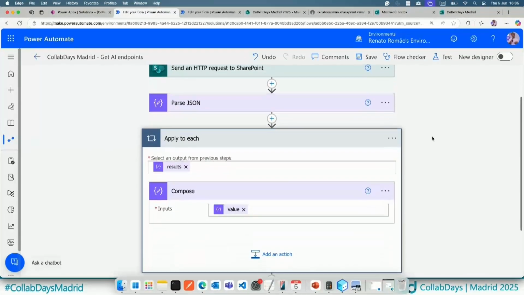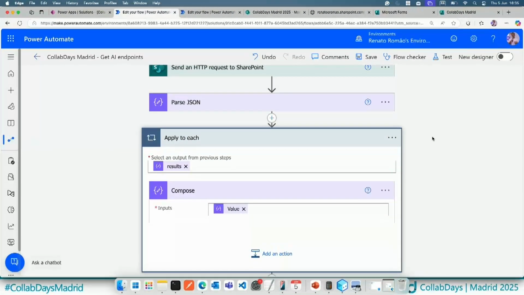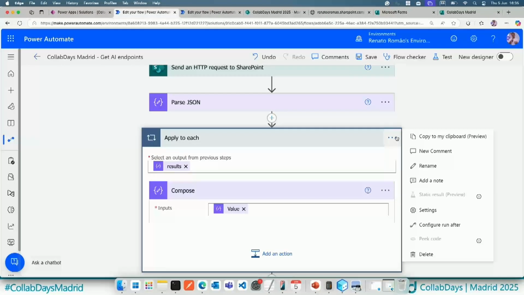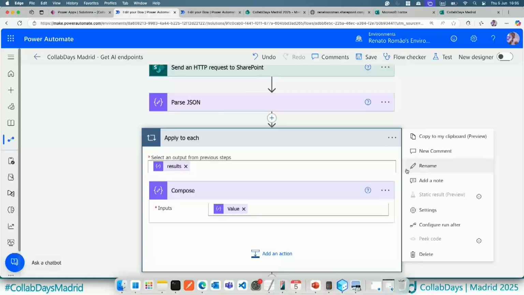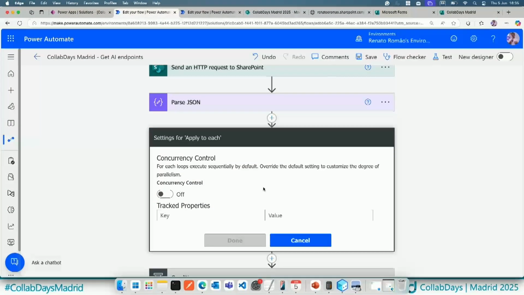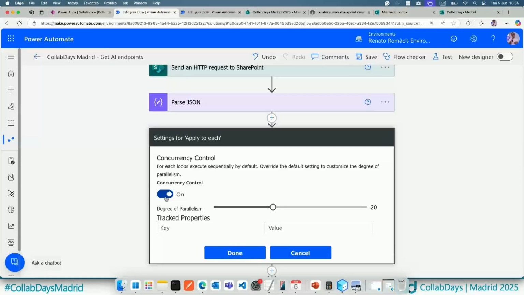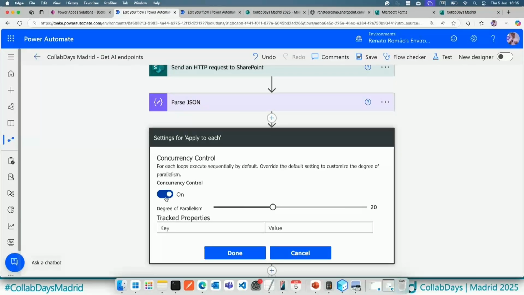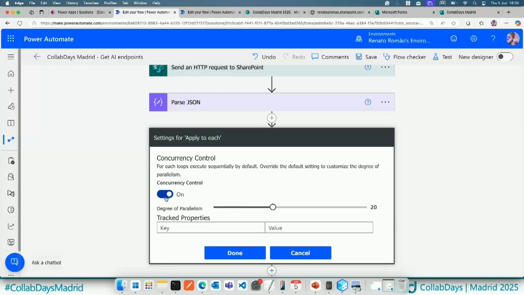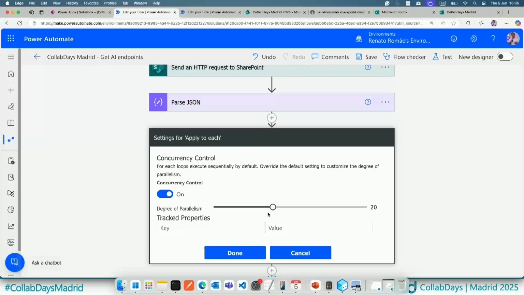For example, when we are using apply to each, another recommendation when we are using Power Automate workflows, if you are not using variables inside the apply to each, what you can do is basically you can select the ellipsis, and also you can go to settings, and here you can execute in concurrency. So in this case, you can accelerate the process to execute the workflow as well. So instead of using just one at a time, you can execute like 20 items at the same time.